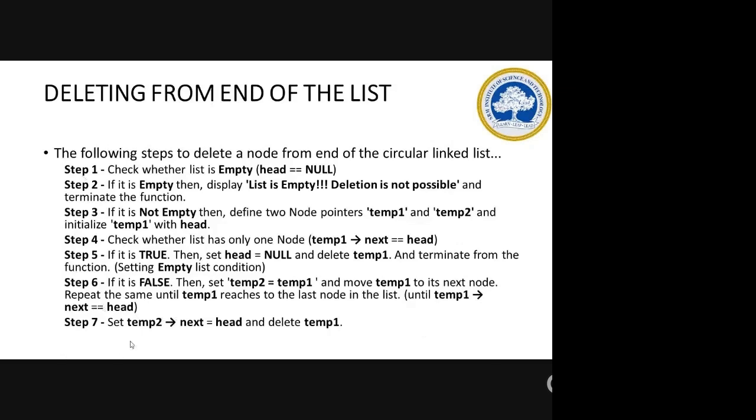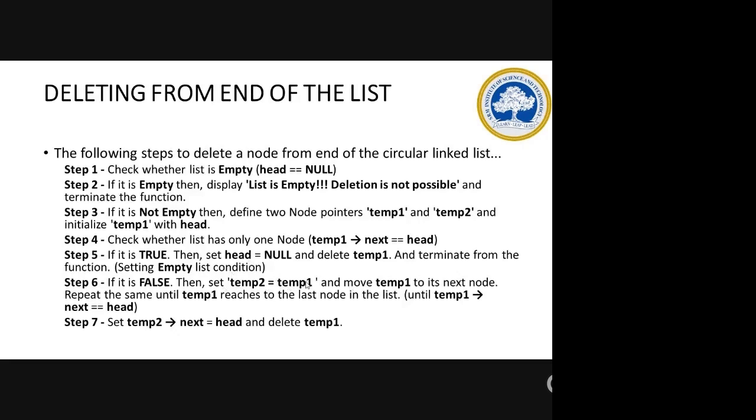So what you will do is temp2 of next. You are moving the pointer. Here you have assigned temp1 also to temp2. So temp2's next will be your head. Here you need two pointers. One will be moving forward and the previous one will be holding the previous node, like your previous pointer and your current pointer, as I taught you in the single linked list. So if one is moving to find out the last node, the previous node will be held by the temp2 variable.